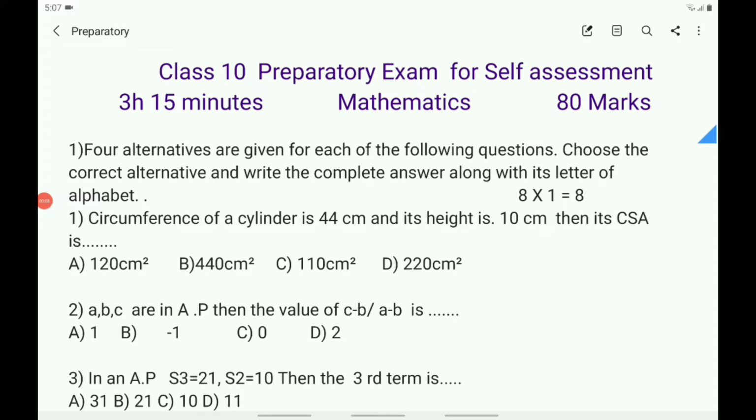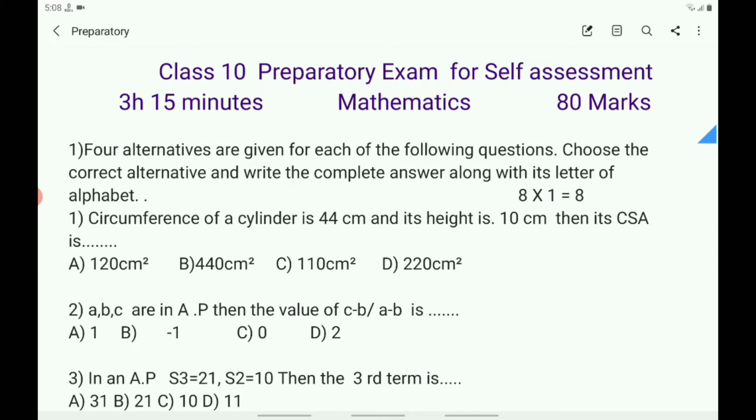Children, read each question and write the answer. While writing the answer, pause the video, and then start the video and read the next question. In this way you complete the paper within 3 hours 15 minutes. Children, the maximum time is 3 hours 15 minutes. Don't take more than 3 hours 15 minutes.